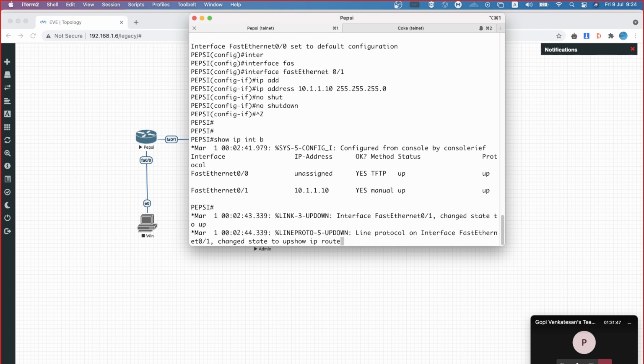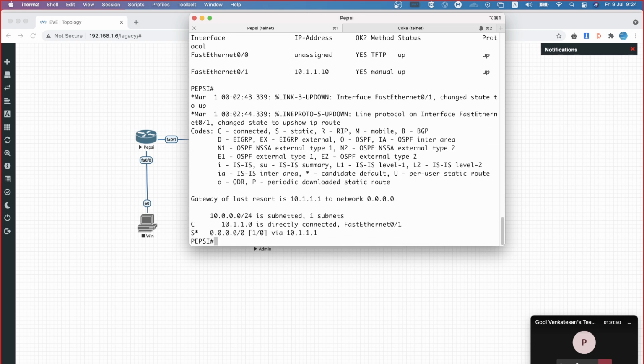Right, and I should also have the default route pointing to 10.1.1.1.